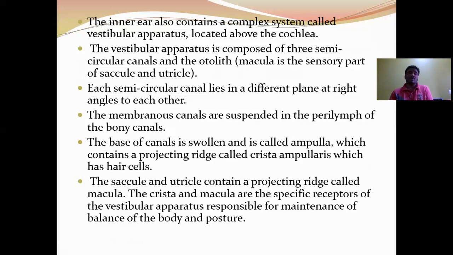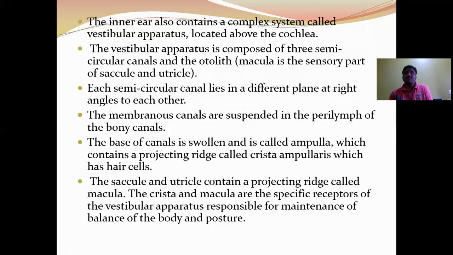There are three semicircular canals lying in different planes at right angles to each other. The membranous canals are suspended in the perilymph of the bony canals.